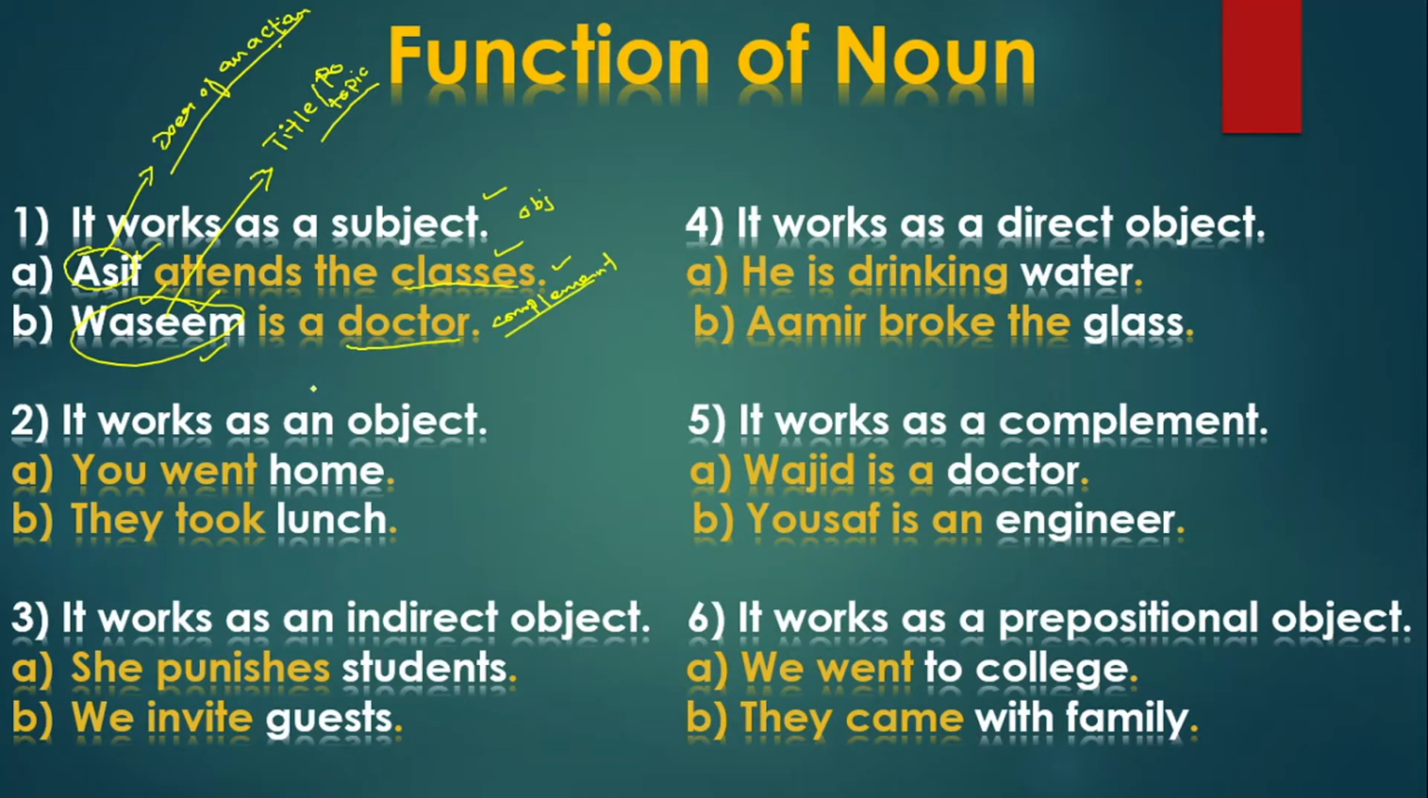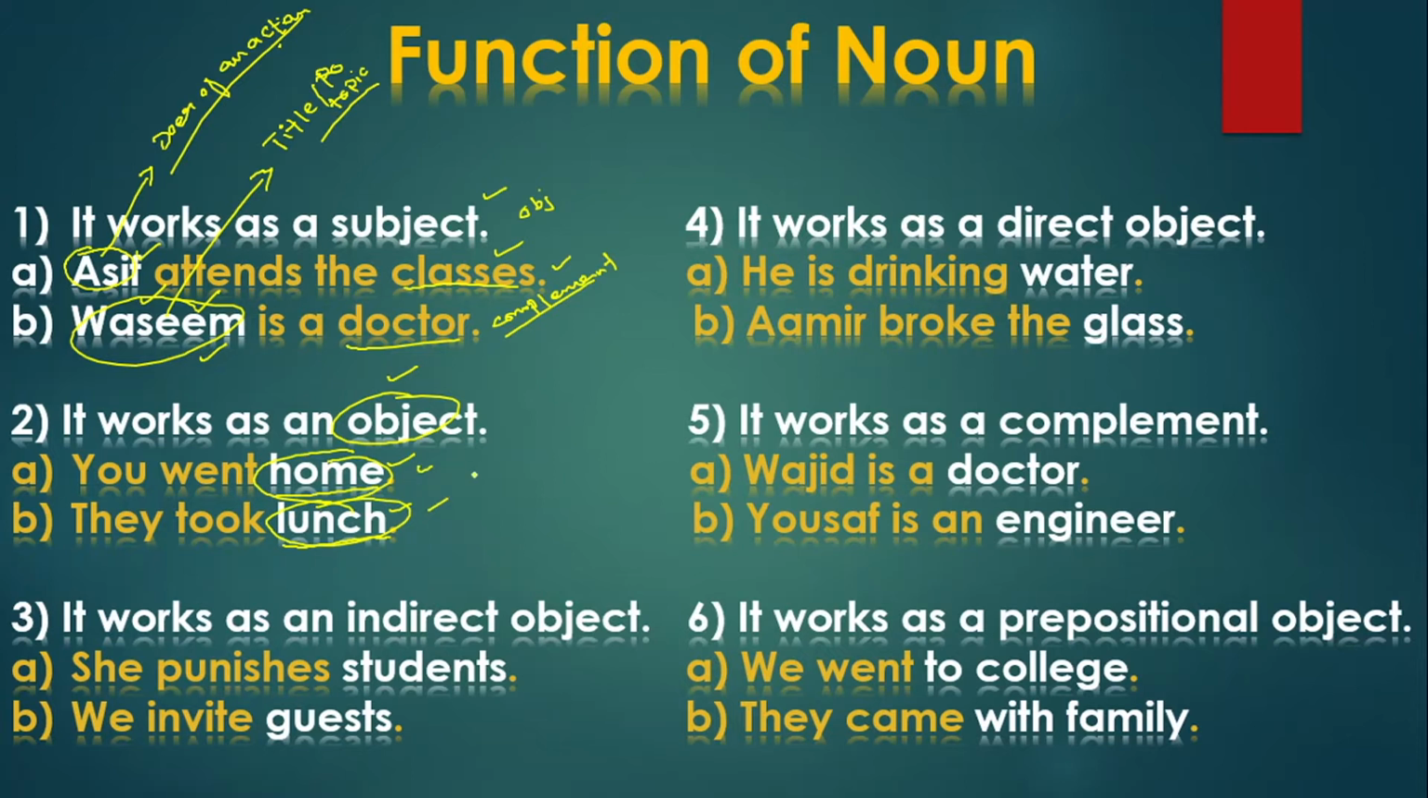Next we have got, it works as an object. Now how does it work as an object? See, and what is an object? An affected person, place, or a thing is called object. You went home. Now see, over here home is your object which is an affected place, and they took lunch which is an affected thing. So an affected person, place, or a thing is called object. First your object is known as place and the second object is known as thing. So this is all about your object.